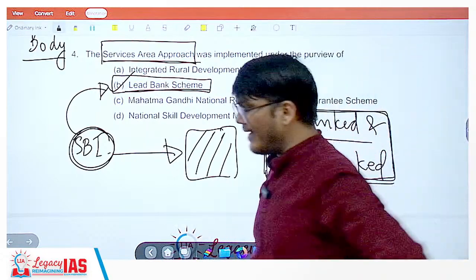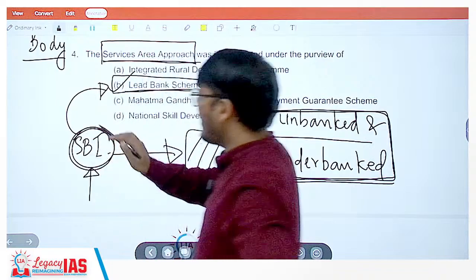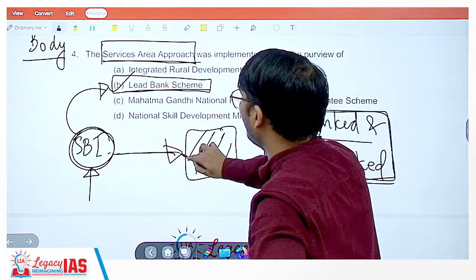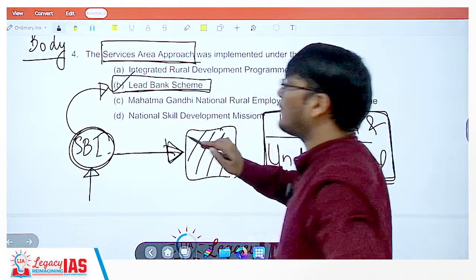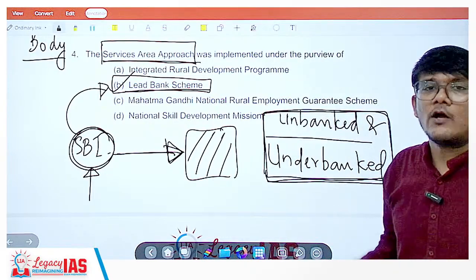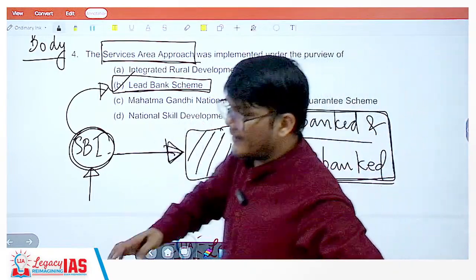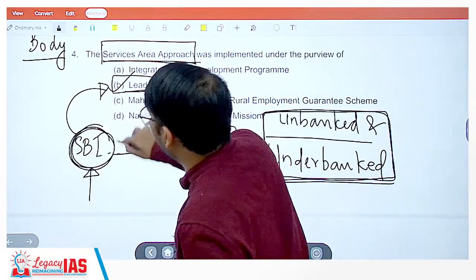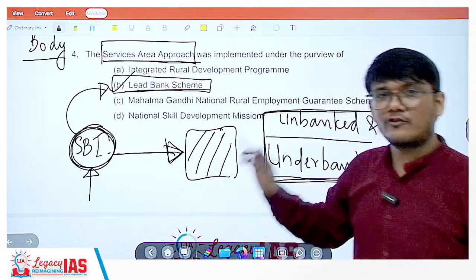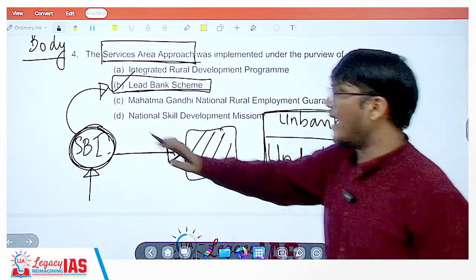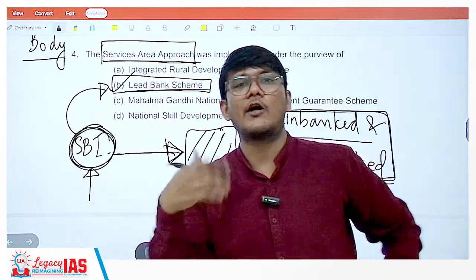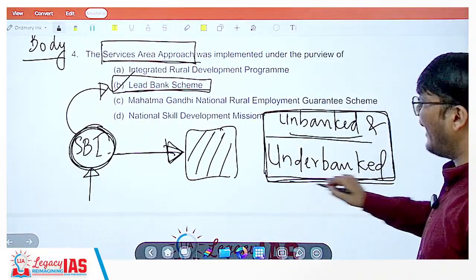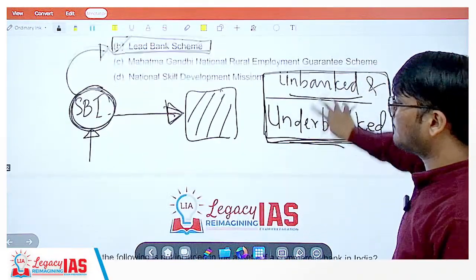By that you mean that now it is this SBI bank's responsibility to ensure that financial services are provided to this region. Now how to do it? Open a small sister branch or something like that. But this bank has now been made the lead bank of this region. So that was the concept of the lead bank, a bank becoming the lead bank of various regions in order to provide financial services to those unbanked and underbanked areas.